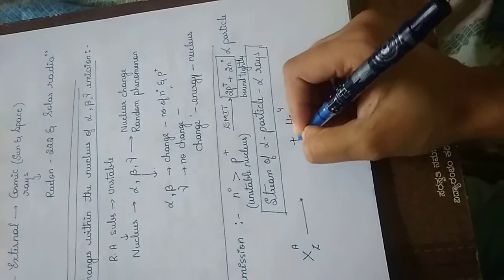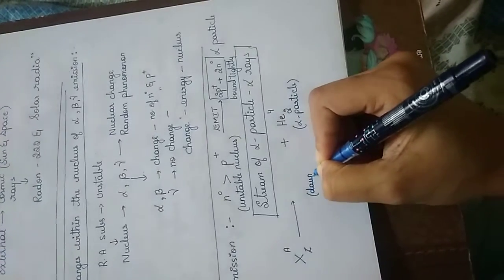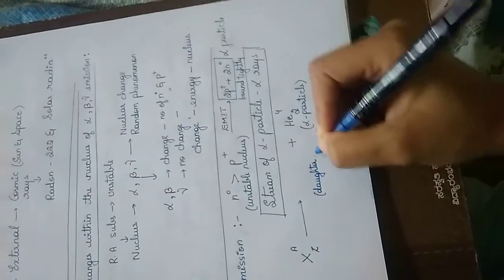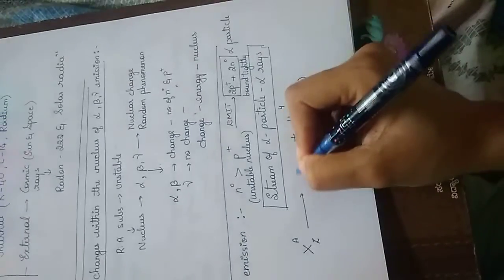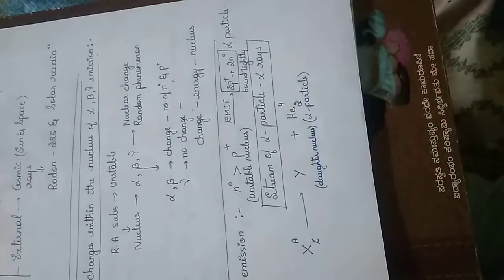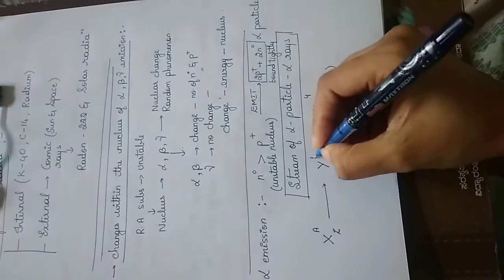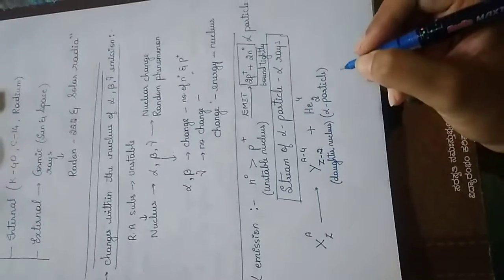Along with this, another daughter nucleus will be emitted, which we will take as Y. Y will be A minus 4 and Z minus 2.